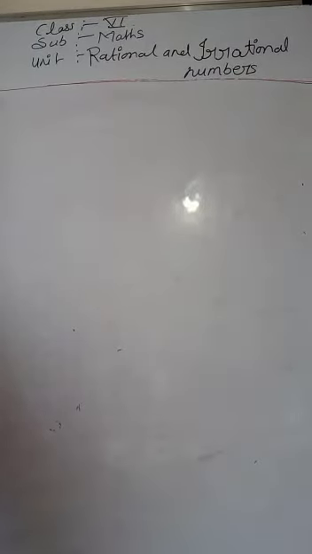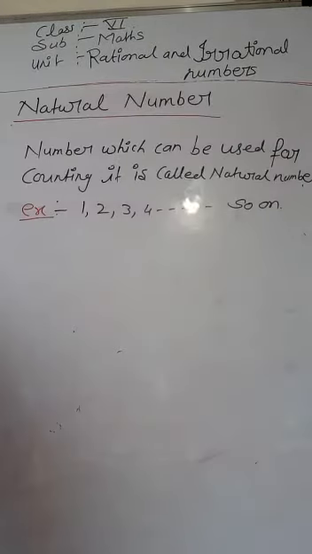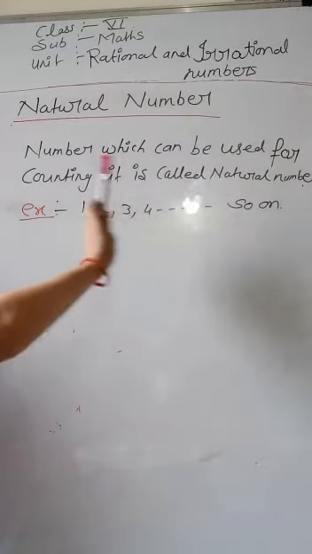So students, in the previous class you learned natural numbers, whole numbers, integers and rational numbers too. Let's recall all the numbers first. Here is the definition of natural number: a number which can be used for counting is called a natural number.